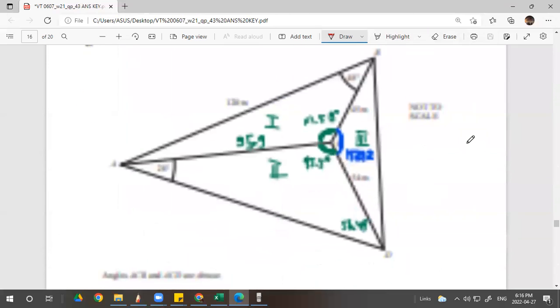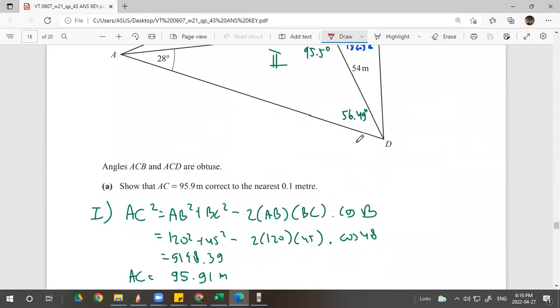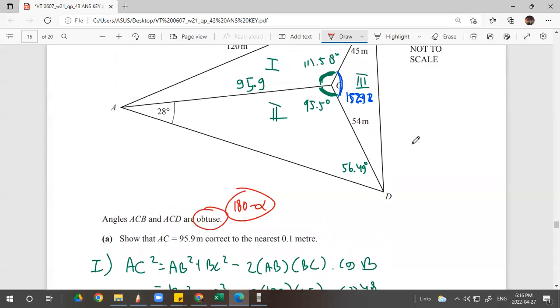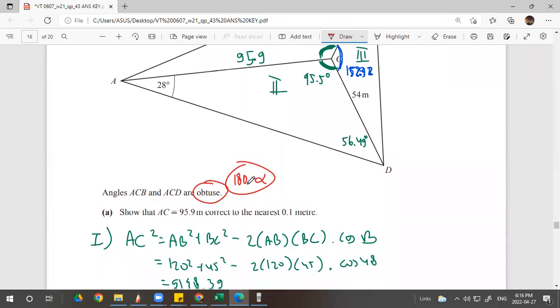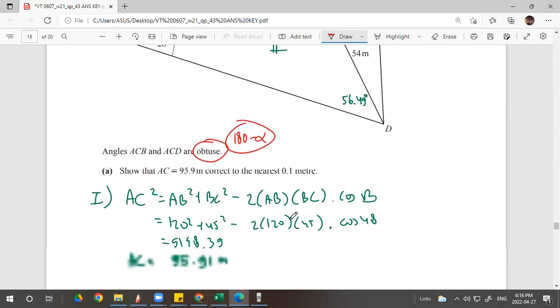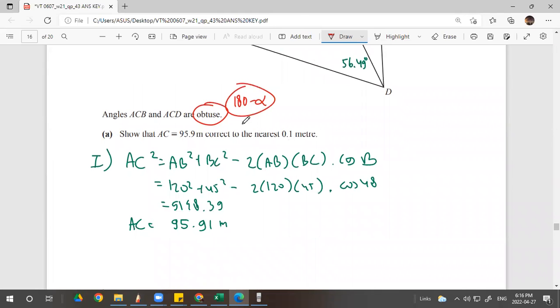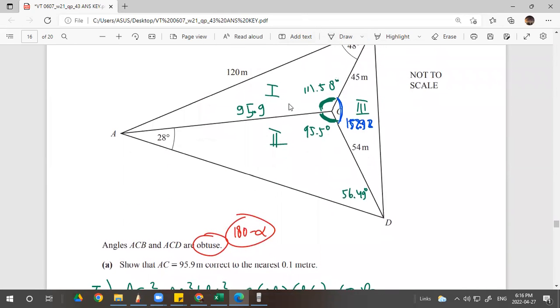Okay, next. 11. Angle ACB and ACD are obtuse. So 180 subtract the theta or the alpha, right? ACB, okay, it's given. Show that AC is 95.9, correct to the nearest 0.1 meter. So how? You look at the first triangle. I named the triangles: triangle number 1, triangle number 2, and triangle number 3.